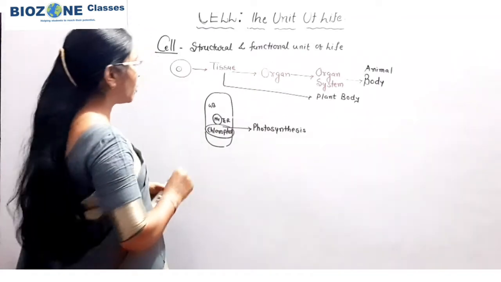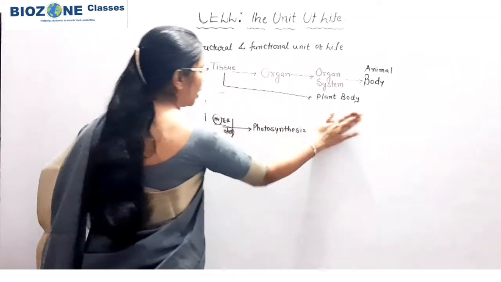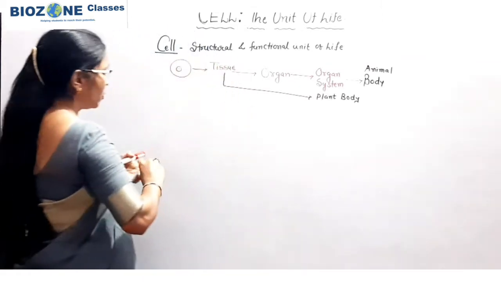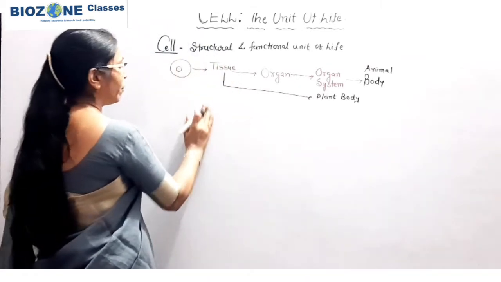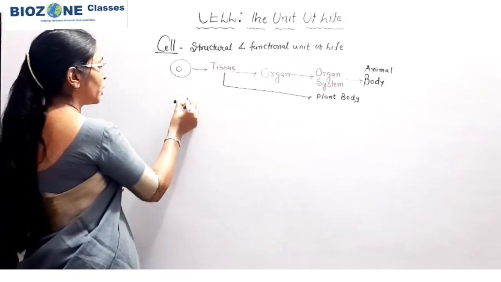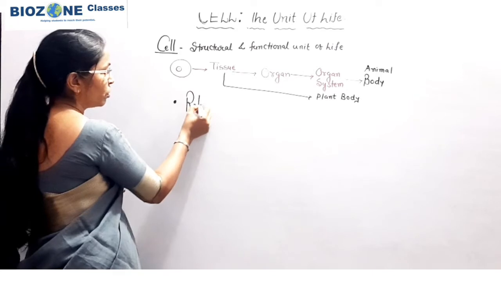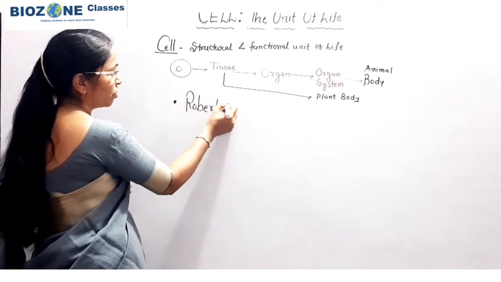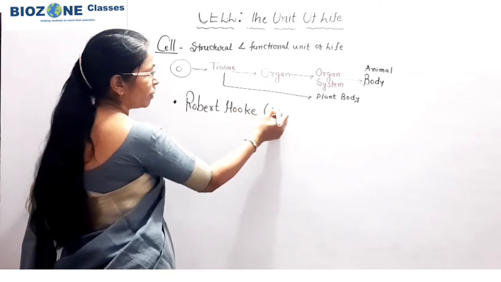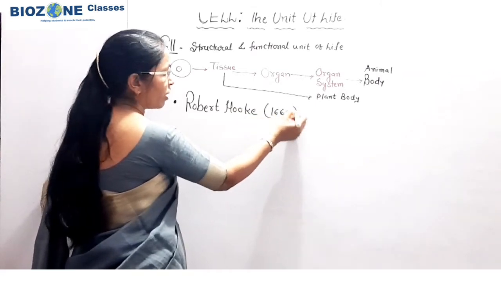Now when we study the structure of the cell and the units of the cell, you remember we study some historical importance. In historical importance, the first scientist was Robert Hooke, in 1665.